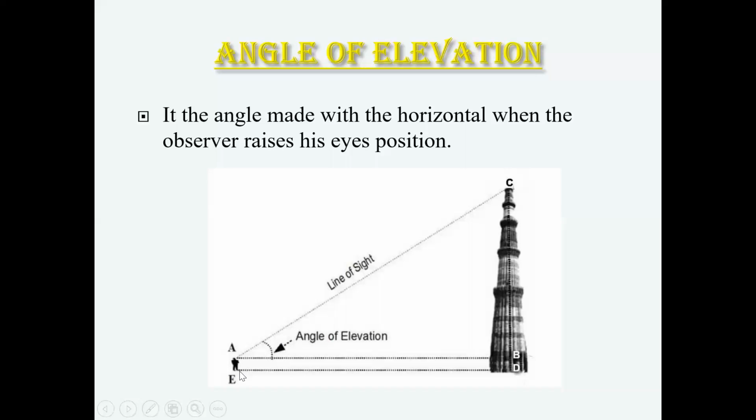And this angle of elevation is not made with the foot of the observer. No, by his eyes. Angle of elevation is how much he can raise his eye to the tip of the tower. That is angle of elevation, and this is line of sight. And it is completely visible that this is nothing but a right angle triangle. We have a right angle here, and we have some angle that is considered angle theta. So it is a right angle triangle where we can simply use Pythagoras theorem, and we can find trigonometric values or trigonometric ratios.